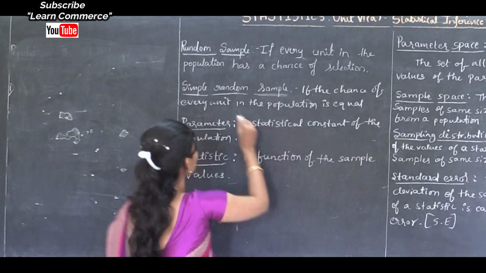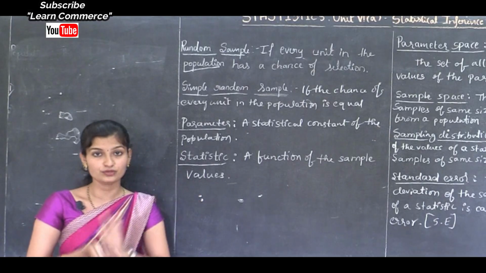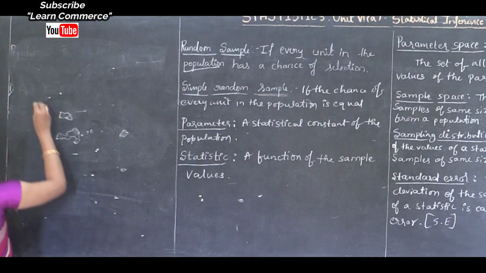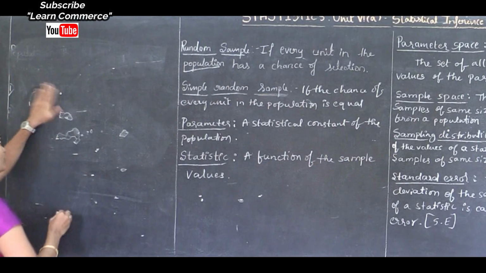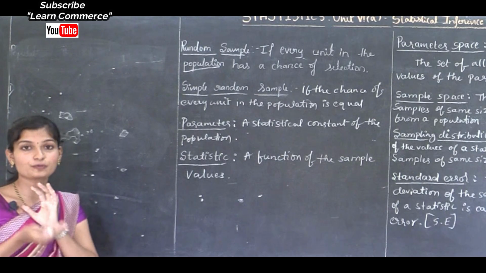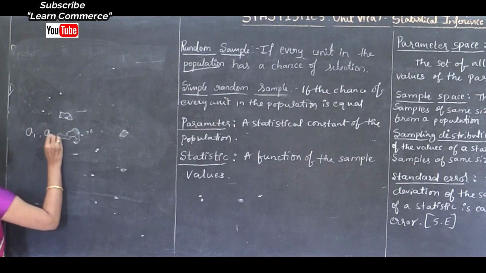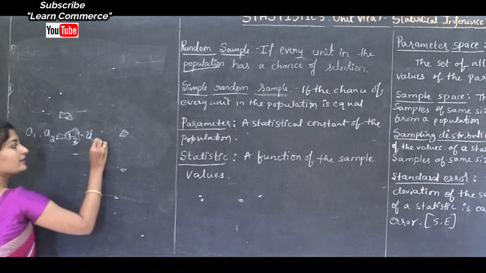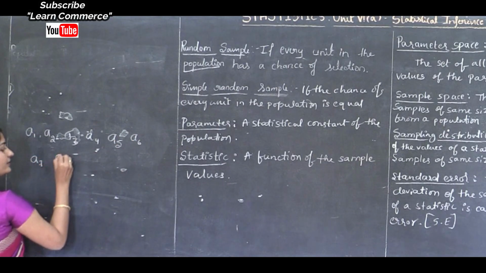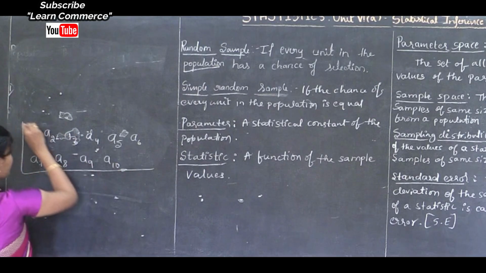what is population? We know the definition of population, that is totality of units. Generally, population means a huge number of units. For our convenience, I will consider 10 chalk pieces as a population, and I have named them A1, A2, A3, A4, A5, A6, A7, A8, A9 and A10. This is one population.